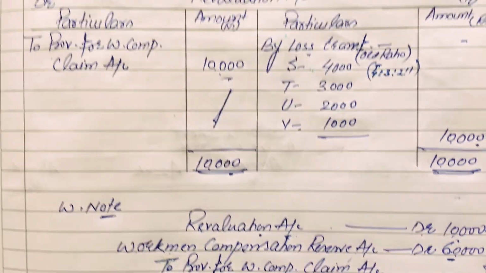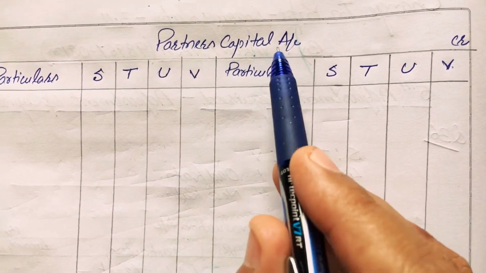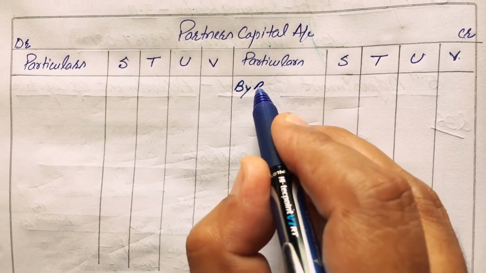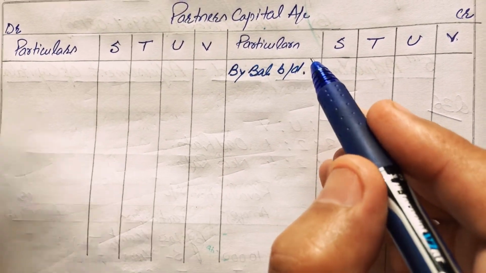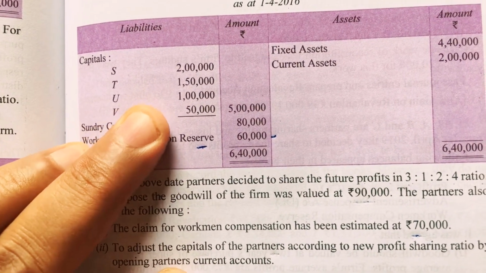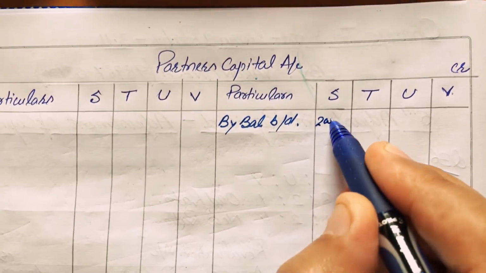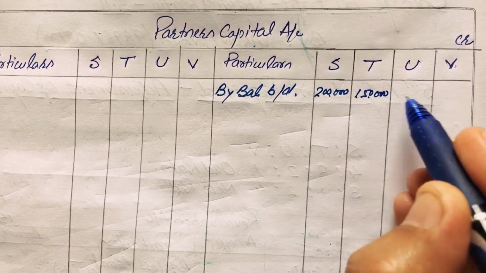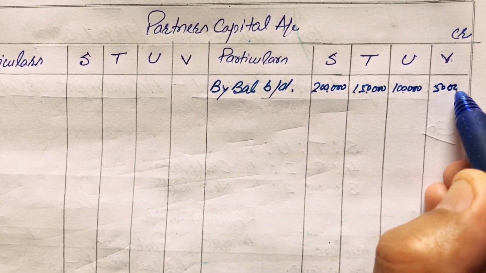The second requirement is to prepare partners' capital accounts. Now we will prepare partners' capital accounts, and first of all we will transfer the balances of partners' capital accounts by balance brought down. The given balances are 2 lakh rupees, 1,50,000, 1 lakh and 50,000 rupees.